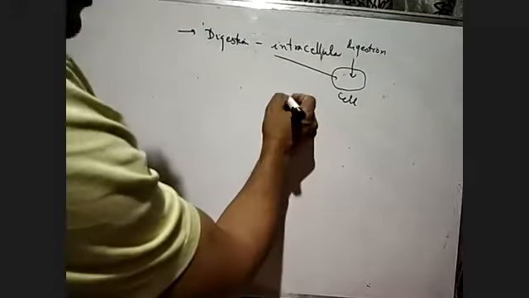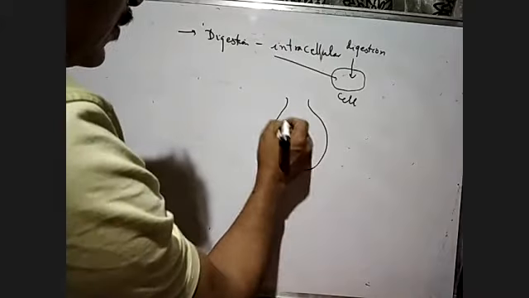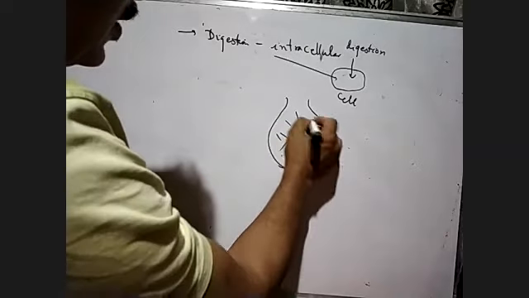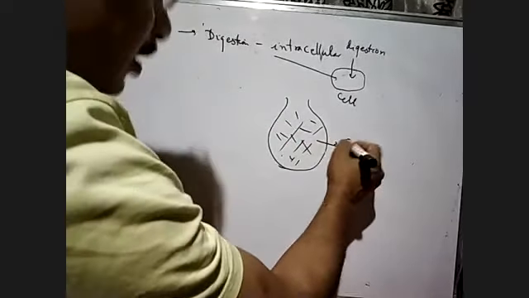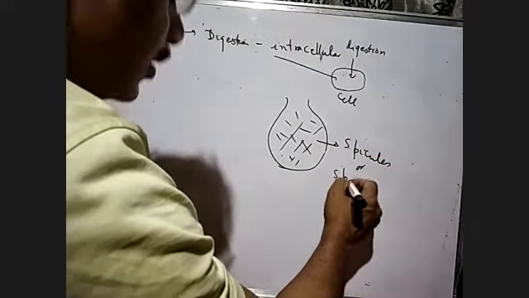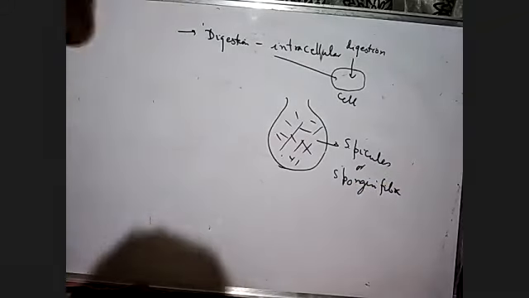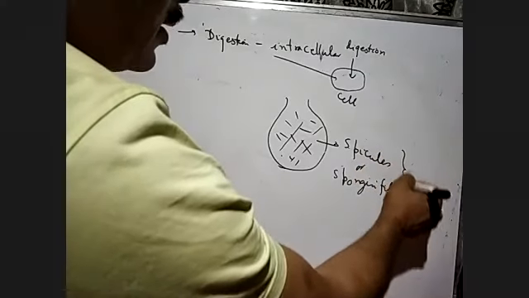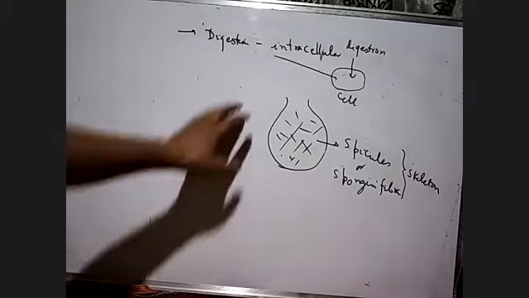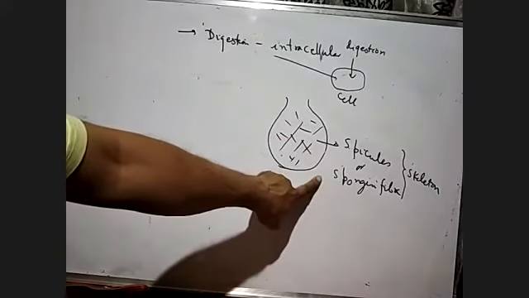If you look at the body of the sponges here, it is supported by a network of fibers. These networks of fibers are called spicules, or spongin fiber. And this is the skeleton in the sponges. So the skeleton consists of spicules or spongin fiber, right?